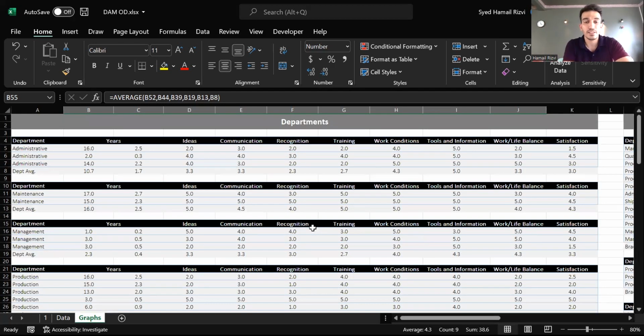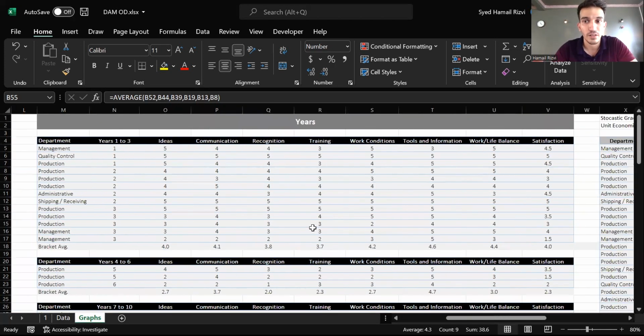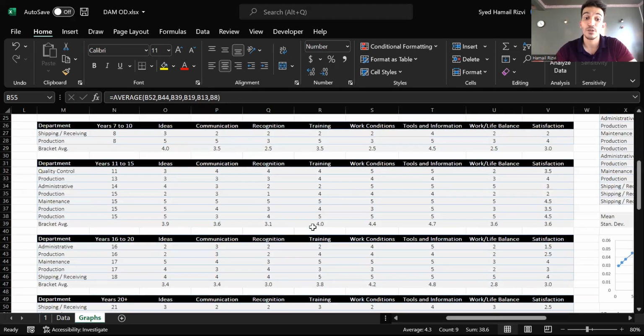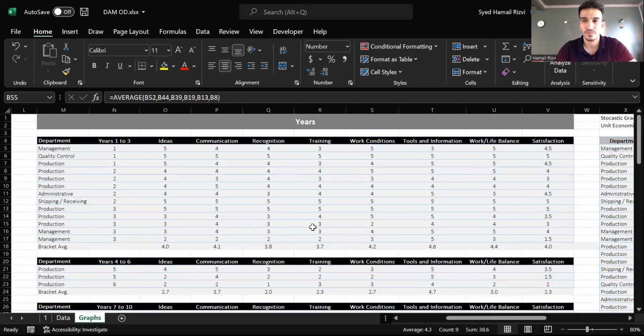So we've done this analysis on the basis of different departments, but that wasn't enough. Now we move on to years of service, because we figured that years of service is another factor that we have to take into account when trying to establish satisfaction levels at a workplace. For this, we've broken this down into different categories: years 1 to 3, years 4 to 6, years 7 to 10, years 11 to 15, years 16 to 20, and years 20 plus.